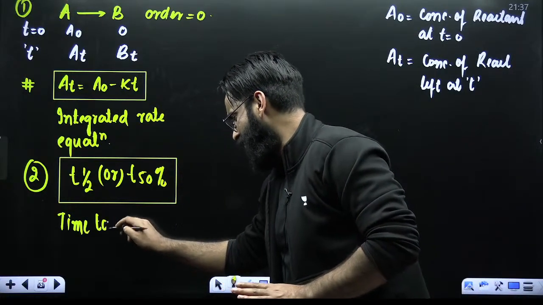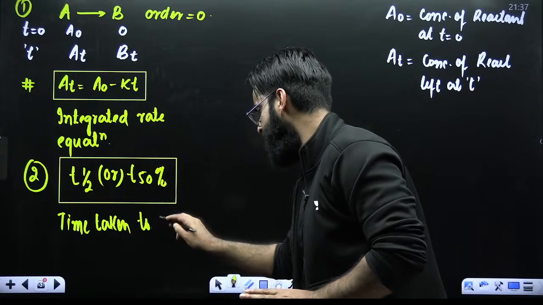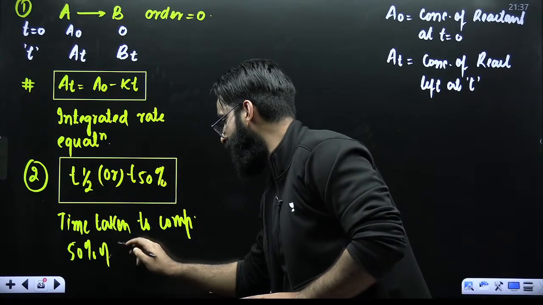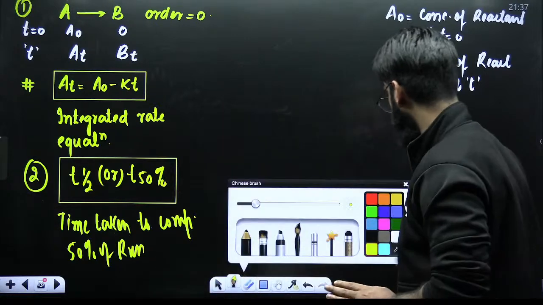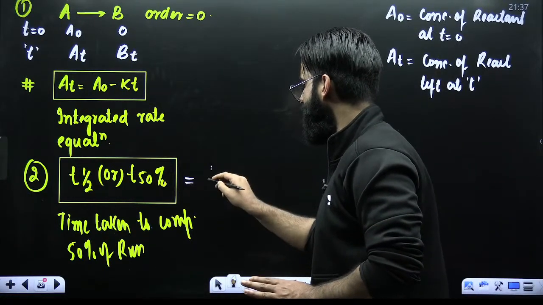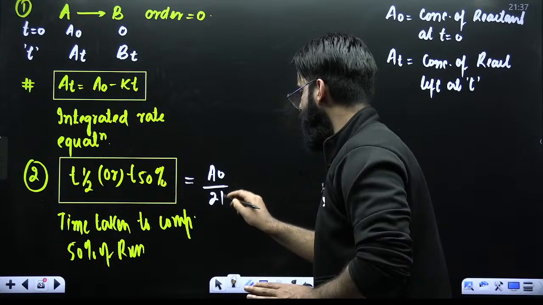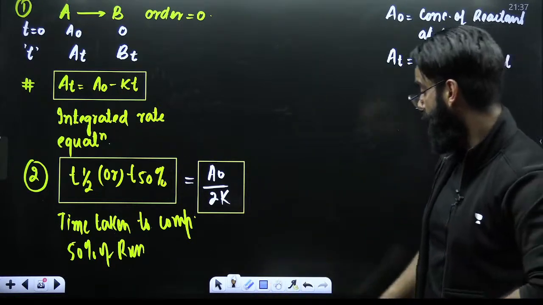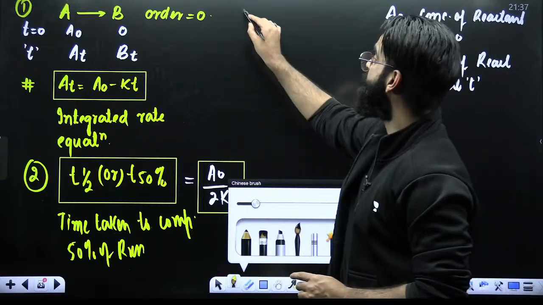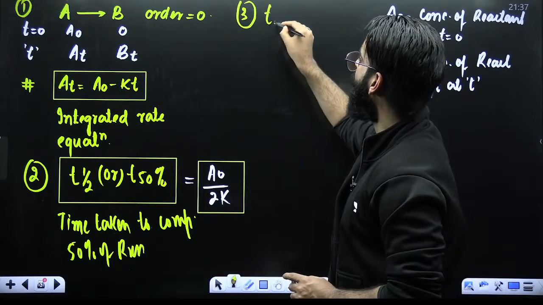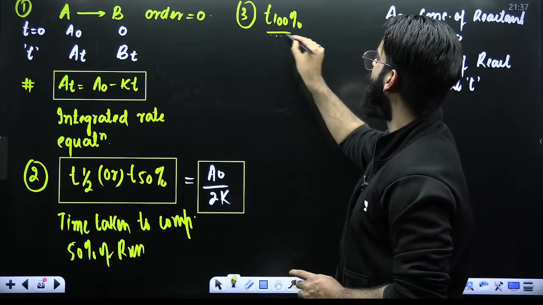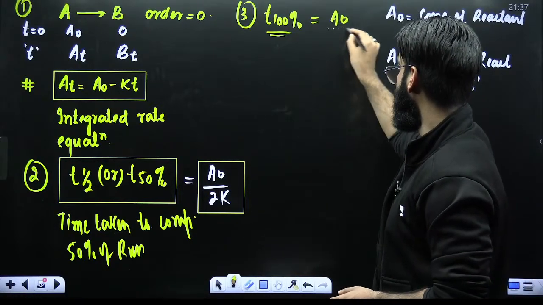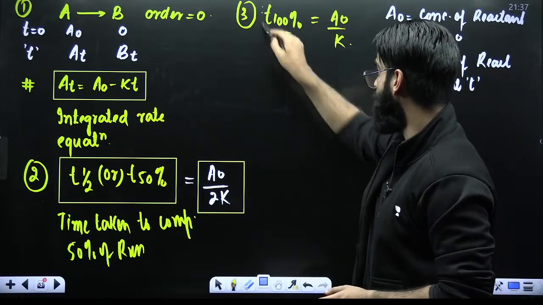Time taken to complete 50% of the reaction. And in case of zero order reactions, remember T half is equal to A naught divided by 2K. Again, I'm not deriving this expression, just remember it directly. Concept number 3: how do we calculate T100%? Time taken to complete 100% of the zero order reaction. Remember, it's equal to A naught divided by K.